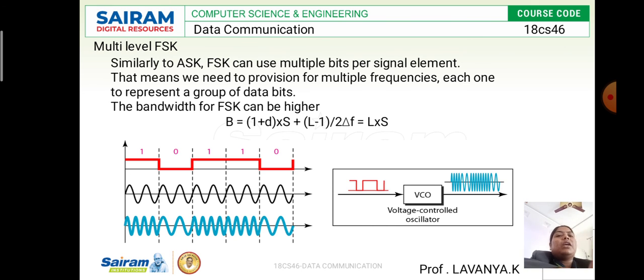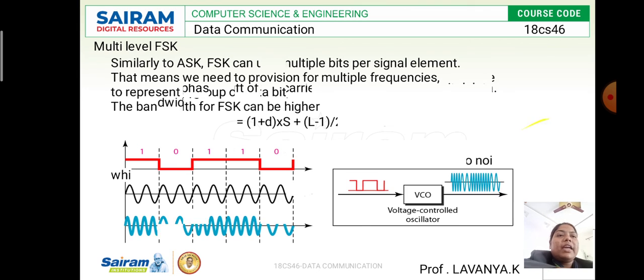See here, same thing. The carrier signal represents the analog signal. If the digital value is 1, the frequency will be higher, and if it is 0, the frequency level will be a little bit lower, a little bit weaker. So this is multi-level FSK.